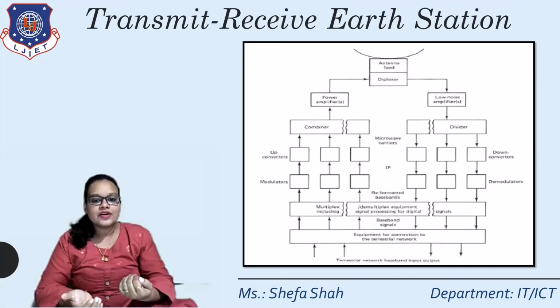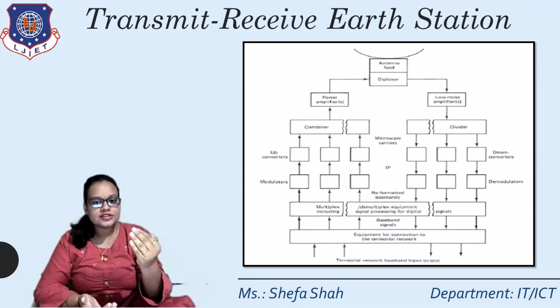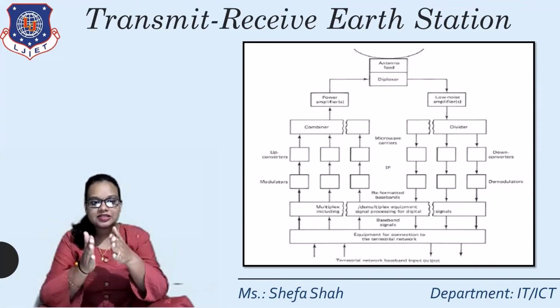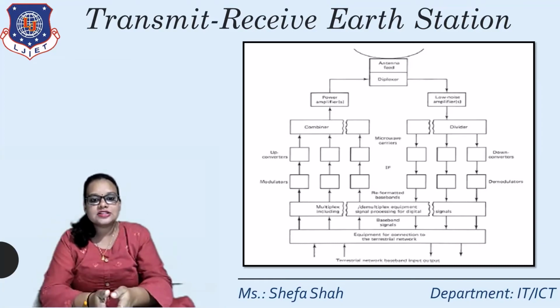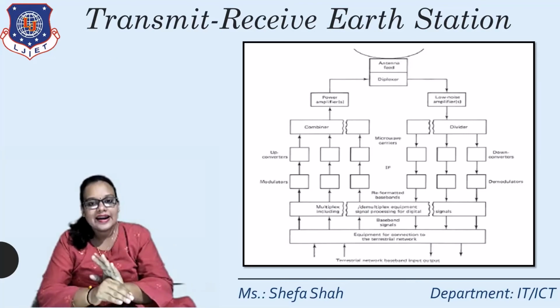Now on the transmitting side, that is the left hand side, the signals come from the equipment of the terrestrial network. Then they will be multiplexed. So all the multiple signals will get multiplexed, and these multiplexed signals will get modulated. Then they are up converted. Then again they are combined, and with the help of the power amplifier, they are transmitted to the antenna.